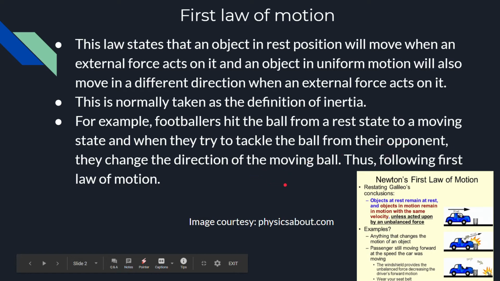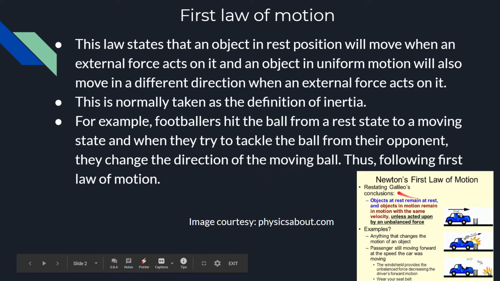The ball was first in a rest state, and when he kicked it, it went into a moving state, right? And when they try to tackle the ball, like when they try to get the ball from their opponent, they change the direction of the moving ball. When they hit the ball, the direction of the ball changes, and thus it follows the first law of motion.